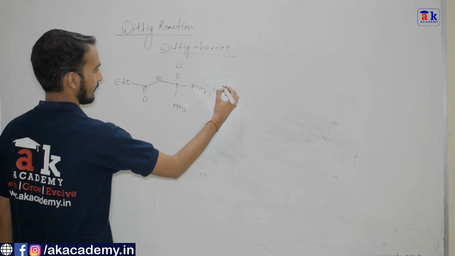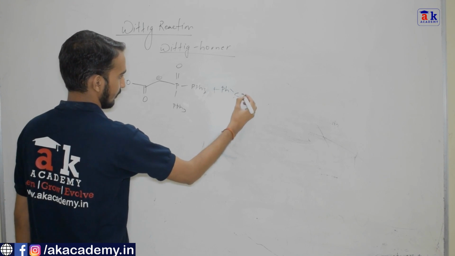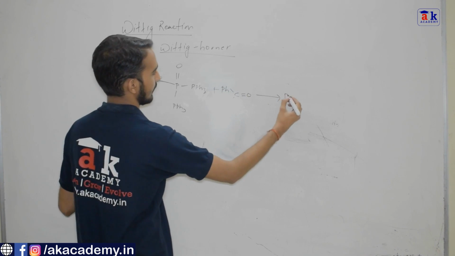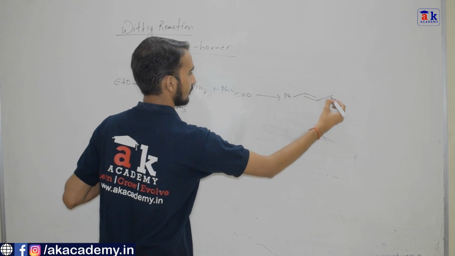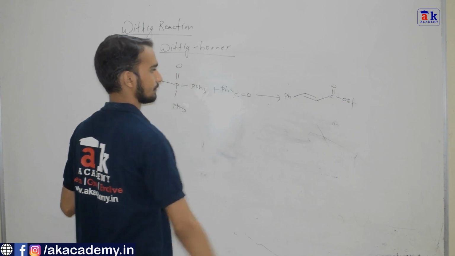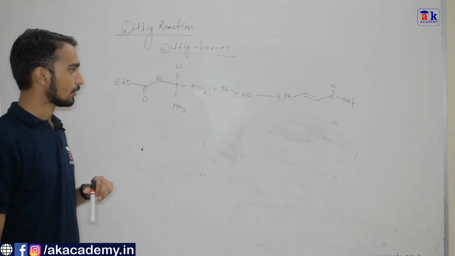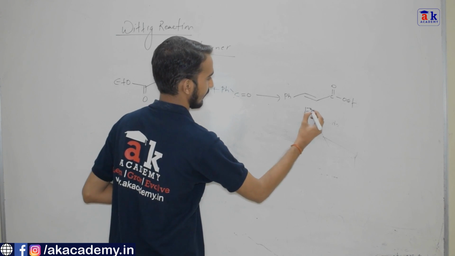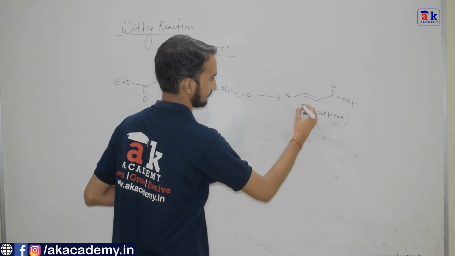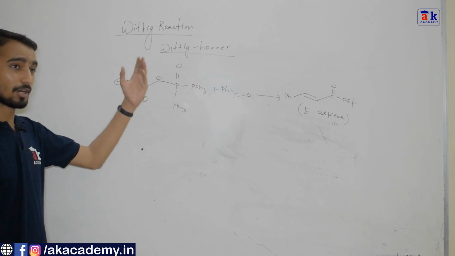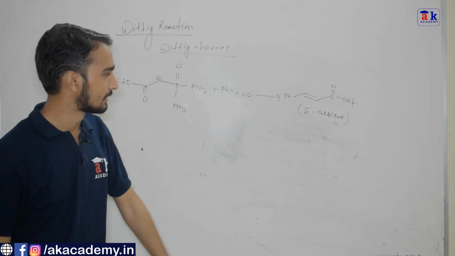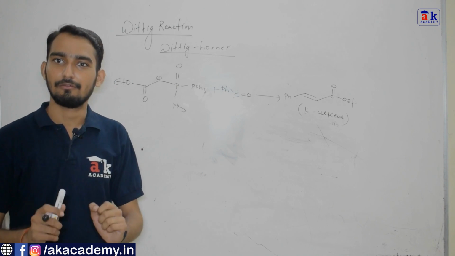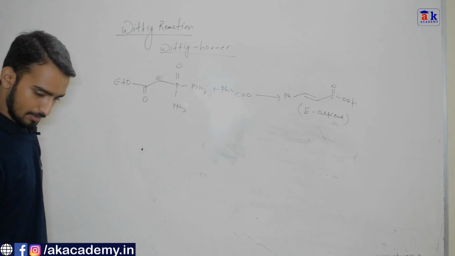So when you react this halide with any carbonyl compound, let's say we take benzaldehyde once again, what product will we get? The product is Ph double bond CH COOEt. That's the product. So which kind of alkene is it? It is basically your E-alkene. So remember this very famous reaction, Wittig-Horner, which is a modification of the Wittig reaction, where you predominantly get the E-alkene by using a stabilized halide. Let us see one more example of it.